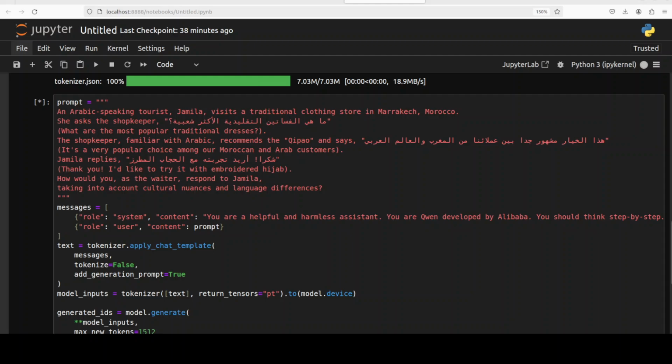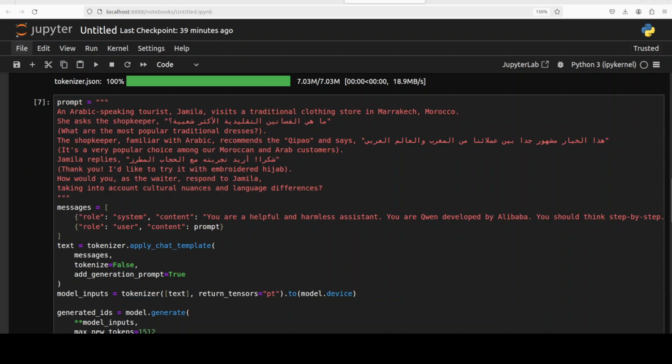And in the next one, I'm checking the multilingual capabilities. So here it is checking: an Arabic speaking tourist, Jamila, visits a traditional clothing store in Marrakesh, Morocco. She asks the shopkeeper something in Arabic: what are the most popular traditional dresses? The shopkeeper, familiar with Arabic, recommends something. Basically it is testing cultural nuances and language differences. So let's see if it is able to understand that.